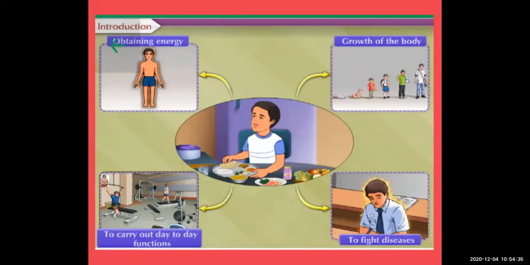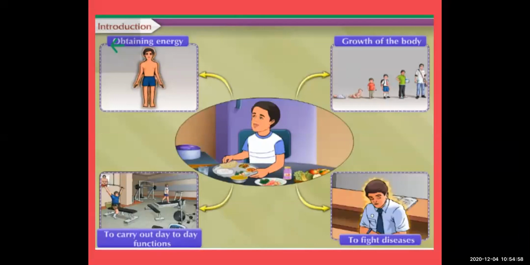Then to fight with diseases, we need to be strong. Now the coronavirus, COVID-19 is going on. So what they are saying is, take proper diet, take proper food, and it should contain all kinds of nutrients. So you can get the proper nutrients, and you can fight with any kind of disease.